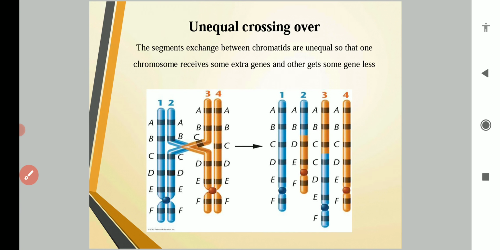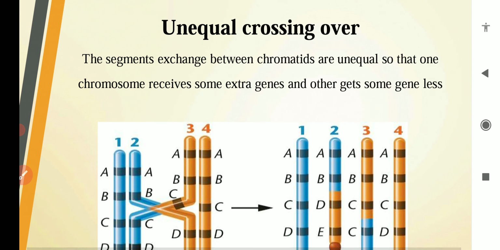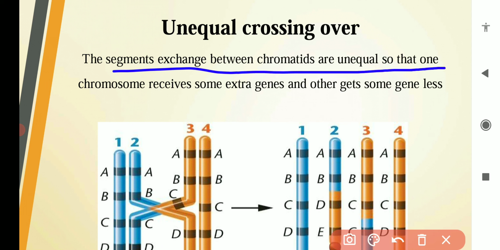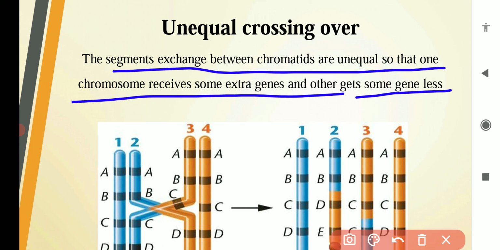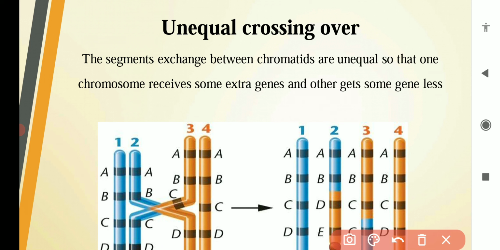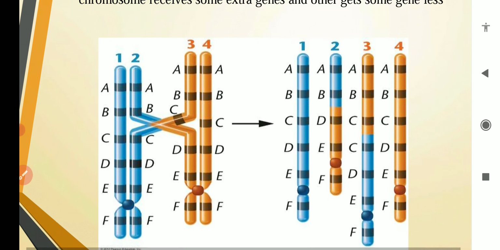So the second type of crossing over was unequal crossing over. Unequal crossing over is when the segments exchanged between chromatids are unequal in length, so that one chromosome receives some extra genes and the other chromosome receives fewer genes. So this type of crossing over is known as unequal crossing over when the segments exchanged between two chromosomes are unequal in length.